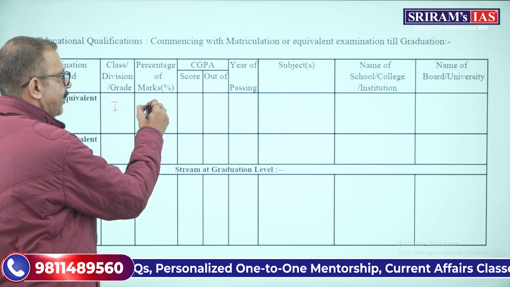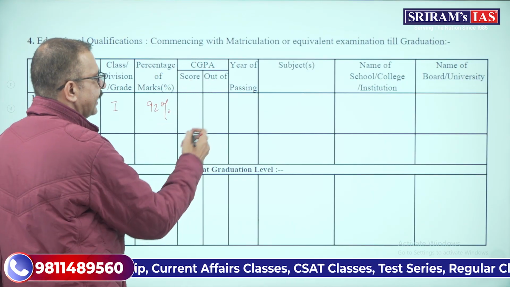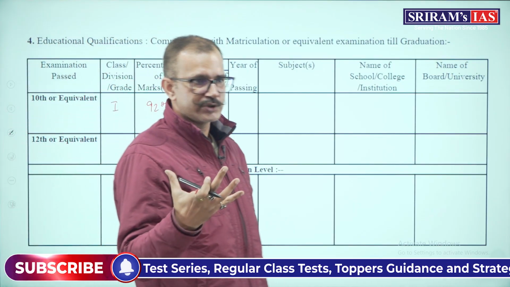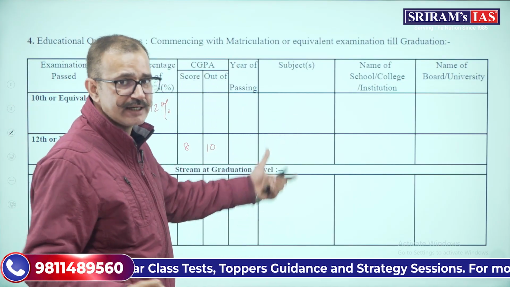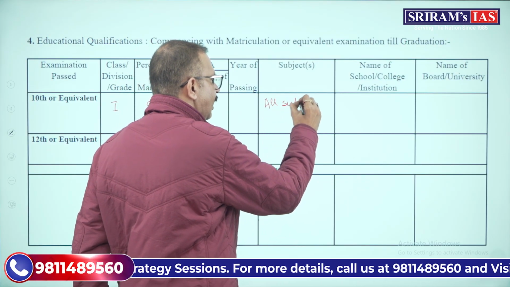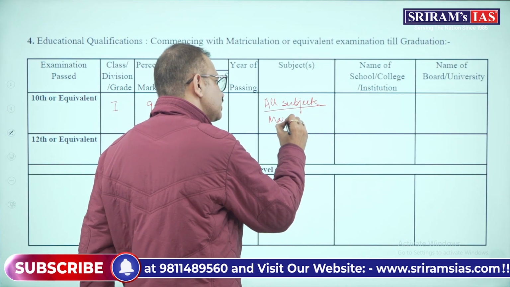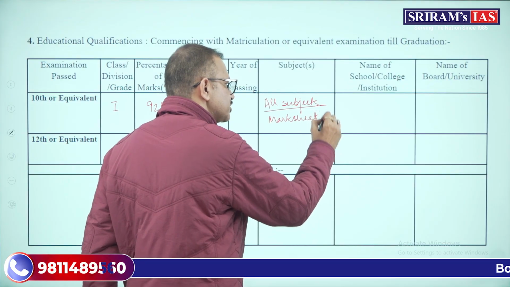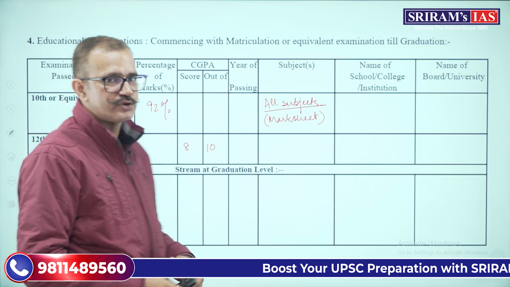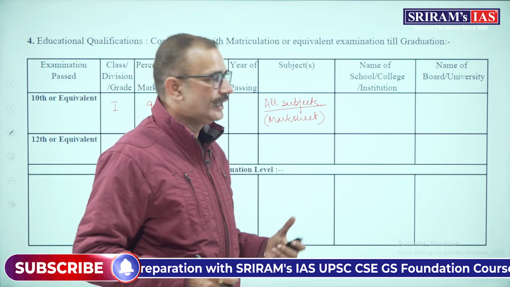Then the percentage of marks, all right, so you have to fill. And if there was a CGPA, you have to fill how much CGPA you got out of how much. All right, at the same time you have to fill in subjects. Please remember to write down all subjects, and the list you will find in your mark sheet. There will be a mark sheet that you must have got for 10th, 12th as well as for your graduation. Just check the mark sheet and write down all the subjects that are there